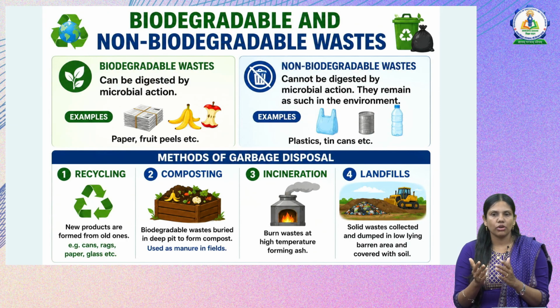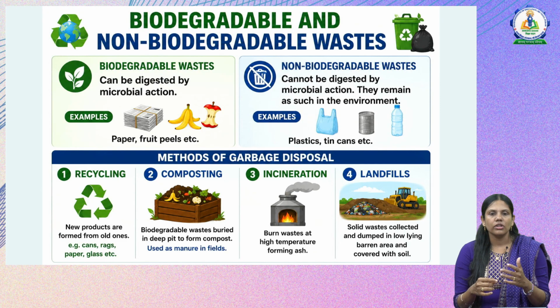But non-biodegradable substances cannot be decomposed by microbial action. They remain as such in the environment, like plastic water bottles, plastic cans or metallic cans, and plastic covers. All these are non-biodegradable waste because they can't be decomposed directly by microbial action.